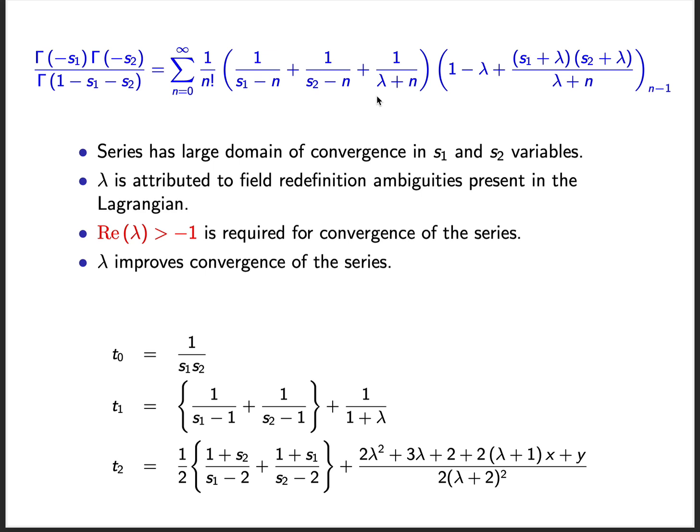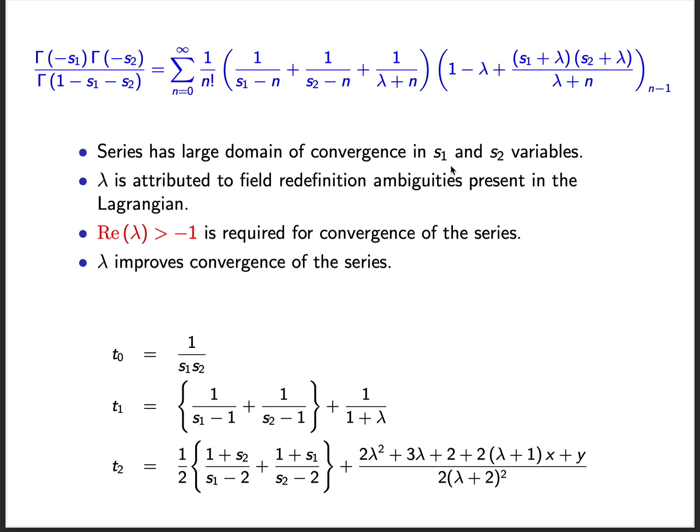Here are a few examples of the first few mass levels. This one is the massless pole. These are the contact terms appearing at the first and second mass levels. Contact terms depend on lambda. X and y are related to S1 and S2 variables.